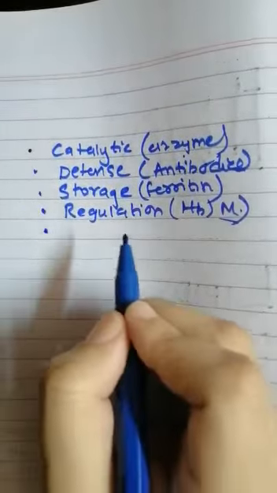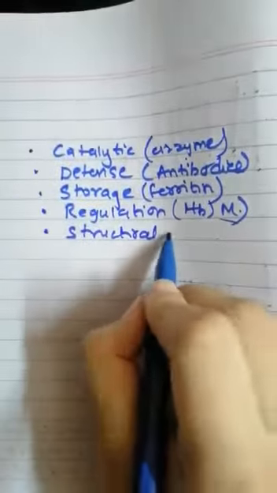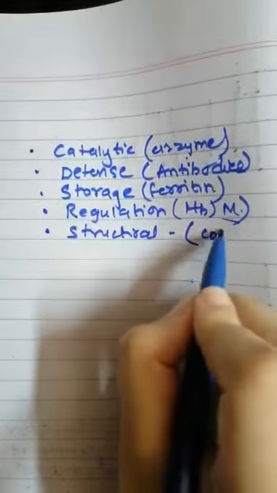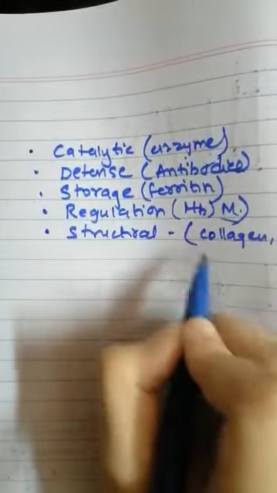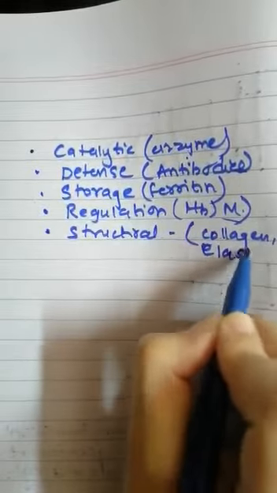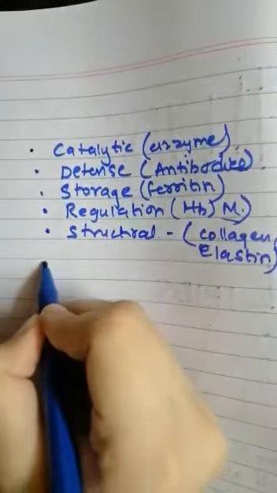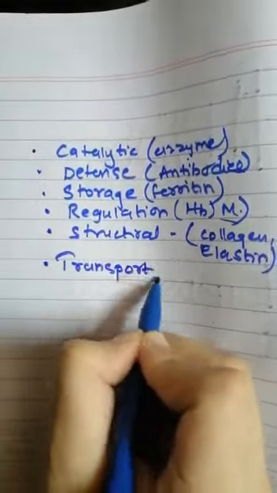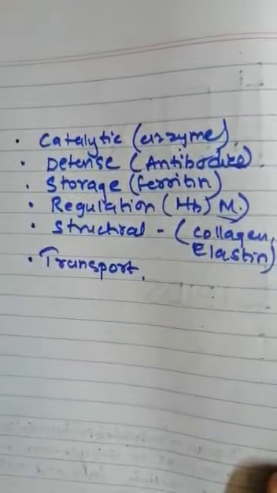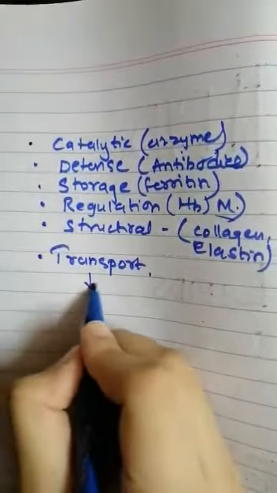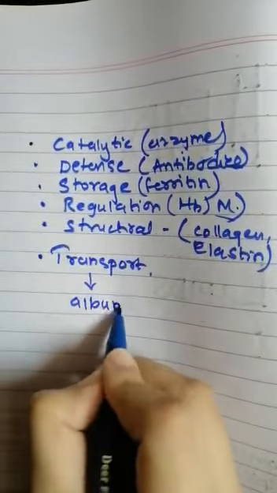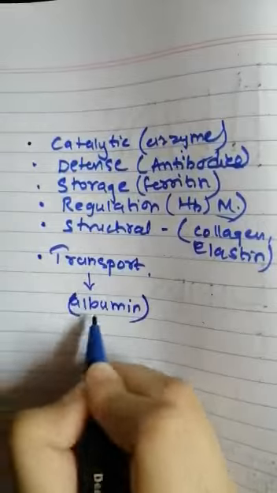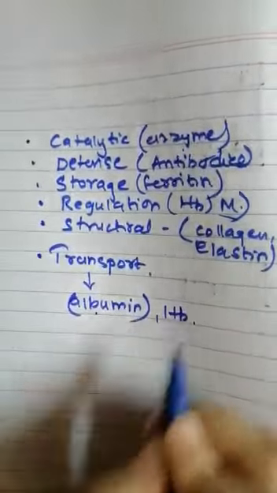These are the examples of proteins that cause regulation. Then the other function is the structural function. It maintains the structure of the body and of the cell, formed by collagen or elastin, which are also types of protein molecules. The last function is transport, which is a major function of the protein in the body. It helps in the transport of different nutrients; albumin transports different substances, and hemoglobin transports the blood.